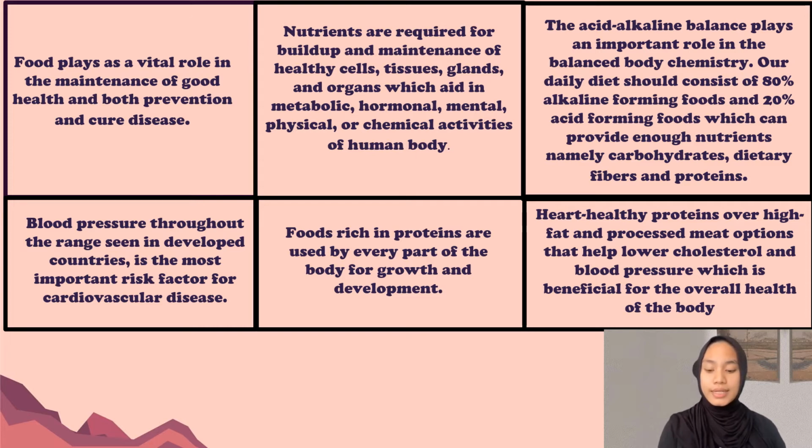So the acid alkaline balance plays an important role in balanced body chemistry, in which our diet should consist of 80% alkaline and 20% acid forming food, which can provide enough nutrients, namely carbohydrate, dietary fibers and protein. So a high protein diet helps to check the blood pressure, as it is digested slowly compared to carbohydrate, causing less insulin and leptin production in the body.